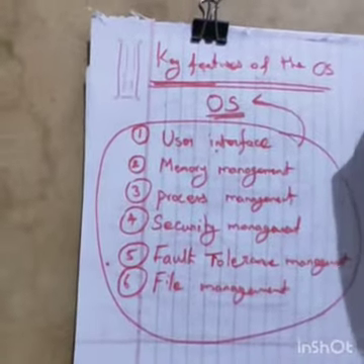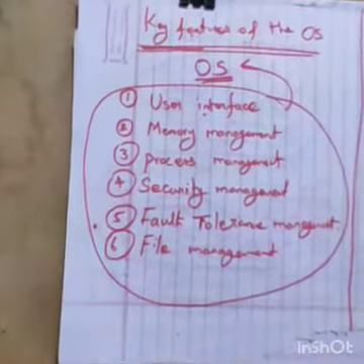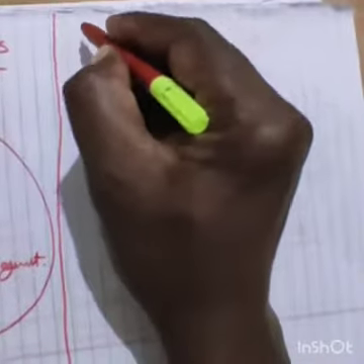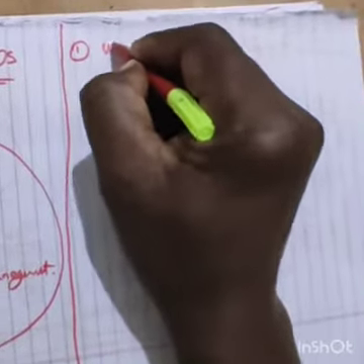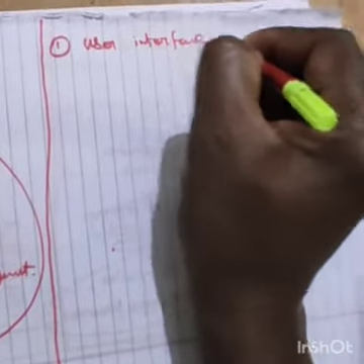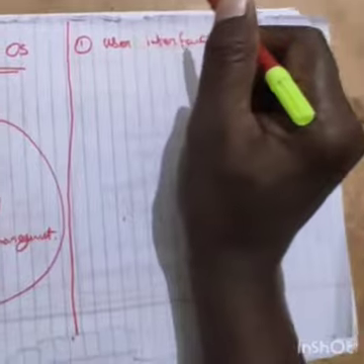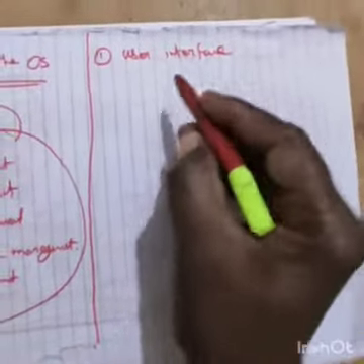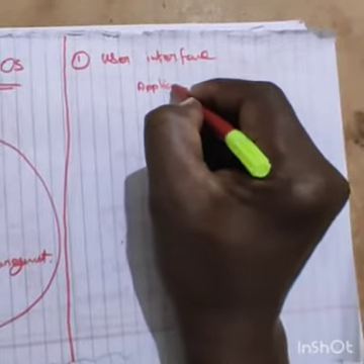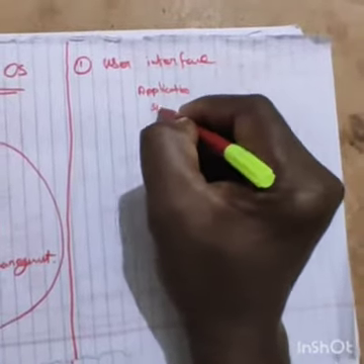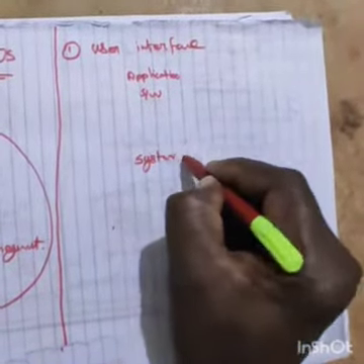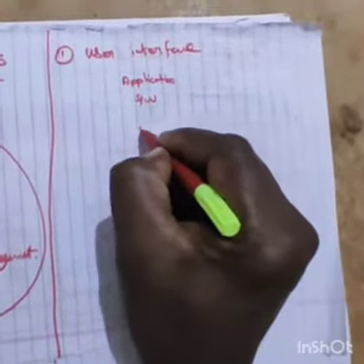One by one I will teach you. Listen. First I will teach you user interface. Sir, what does user interface mean? It is nothing new, I already taught you. There is application software and system software, and in between them the OS is there.